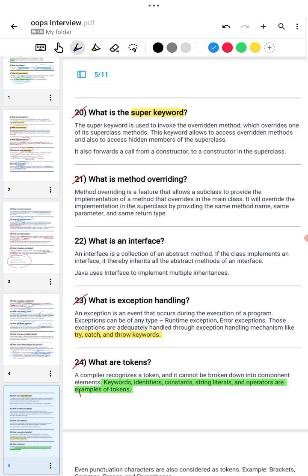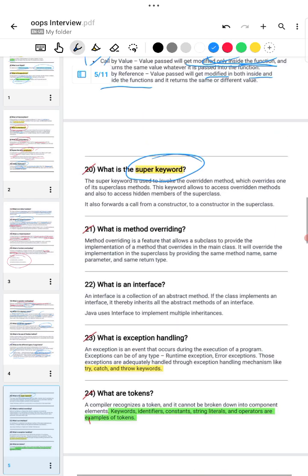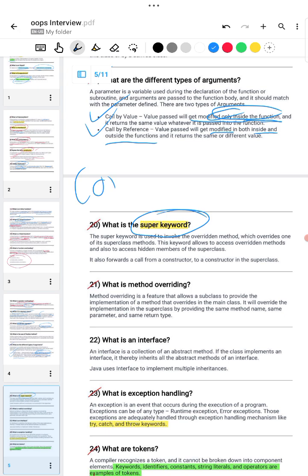What is the super keyword? In a single word, you can say that the super keyword is used to access the constructor of the parent class, to access the constructor of the parent class.